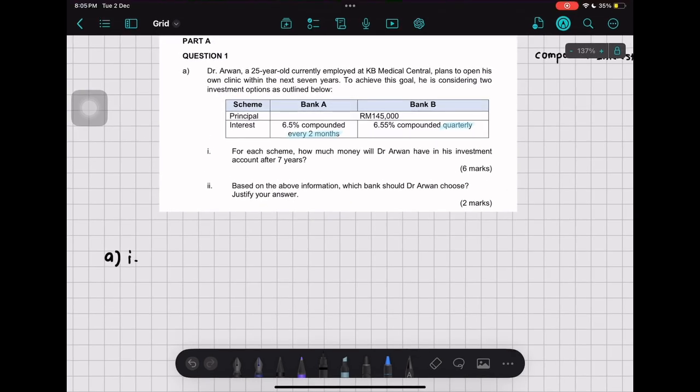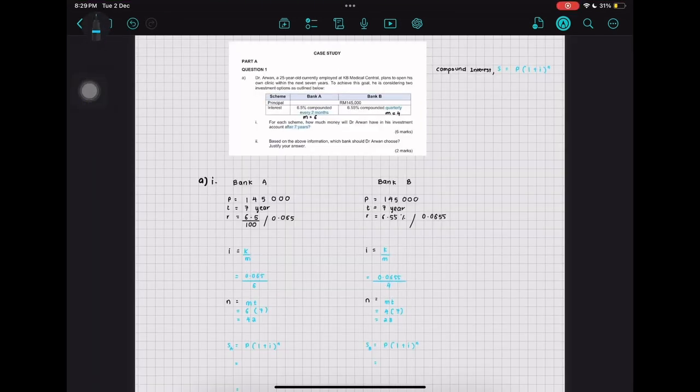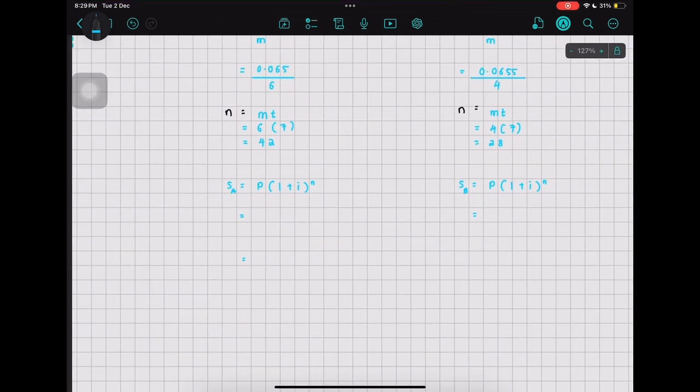Compounded every 2 months means that M equals 6, while quarterly means M equals 4. Question 1. For each scheme, how much money will Dr. Arwan have in his investment account after 7 years? First, we have to list down the information for each bank. For example, Bank A: P equals 145,000, T equals 7 years, and R equals 0.065. Then we substitute the values into the formula: 145,000 times (1 plus 0.065 over 6) to the power of 42.